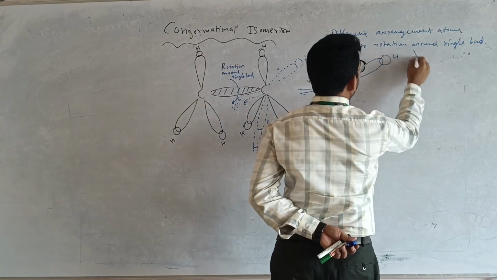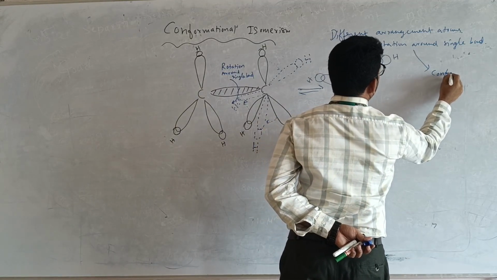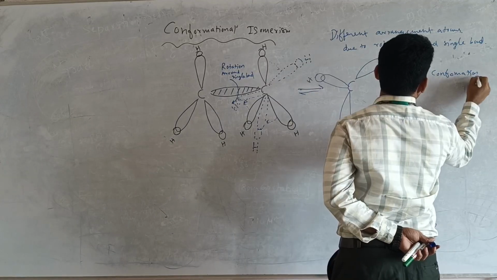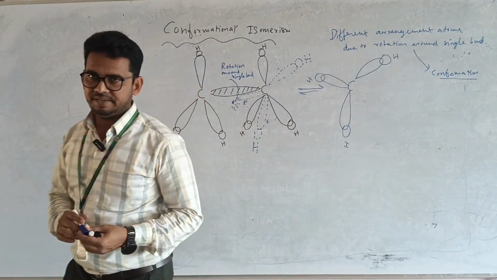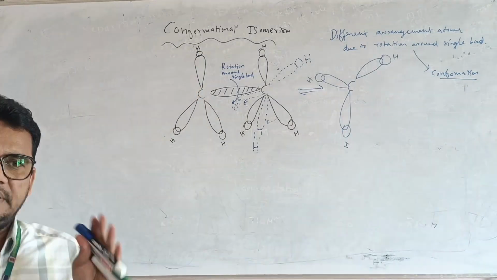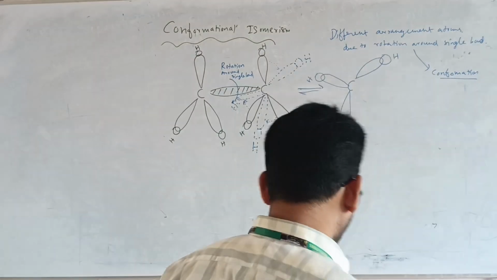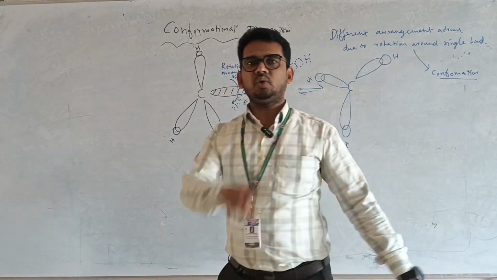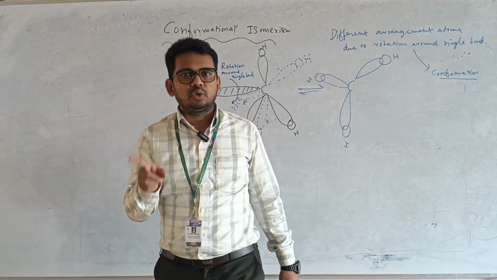For this we are calling it conformation. We are conforming the structure. How are we conforming the structure? Due to rotation.